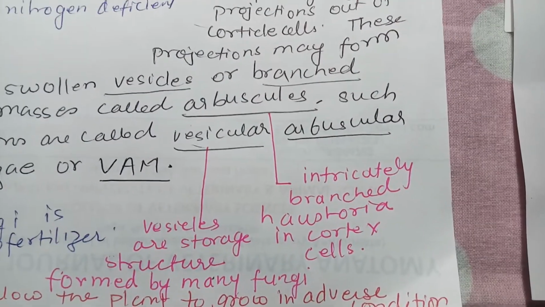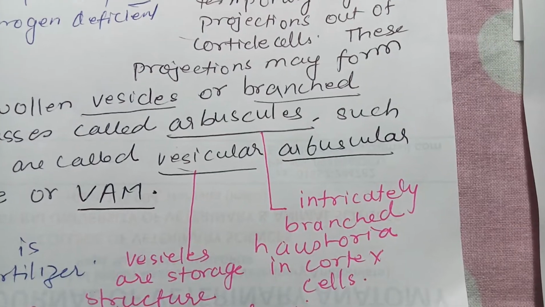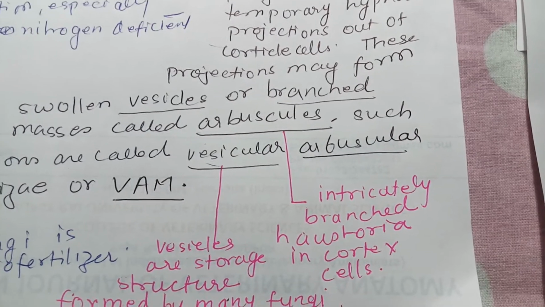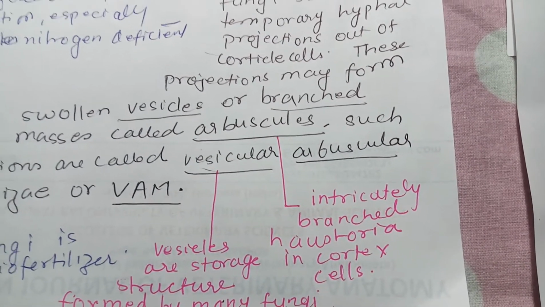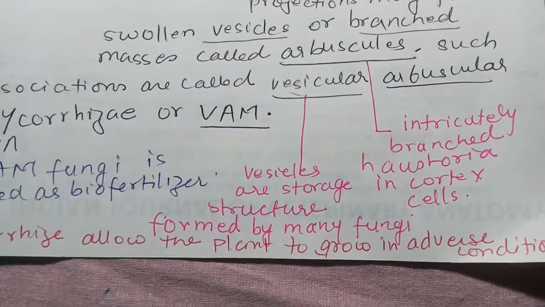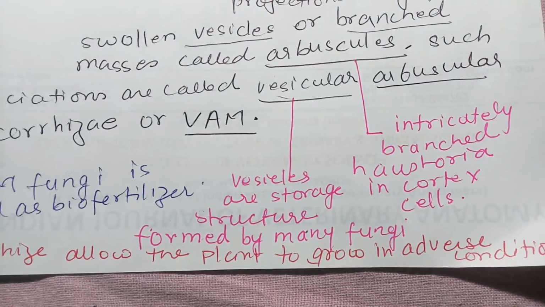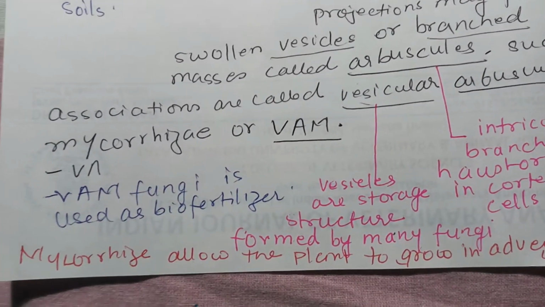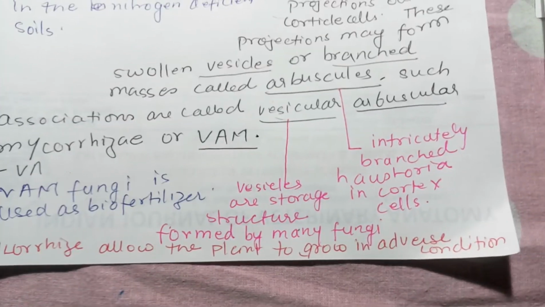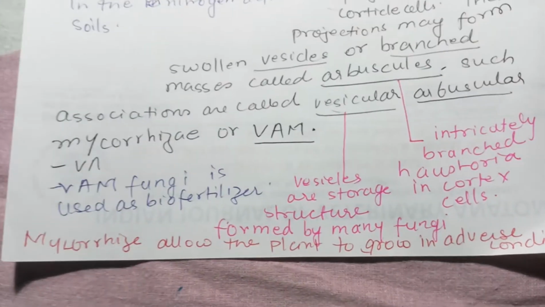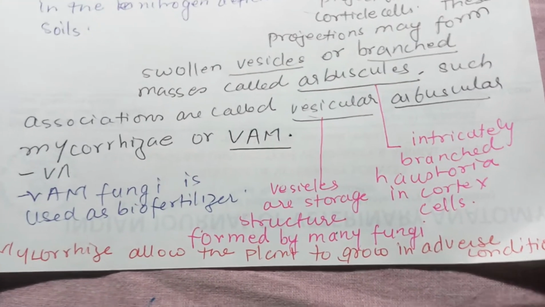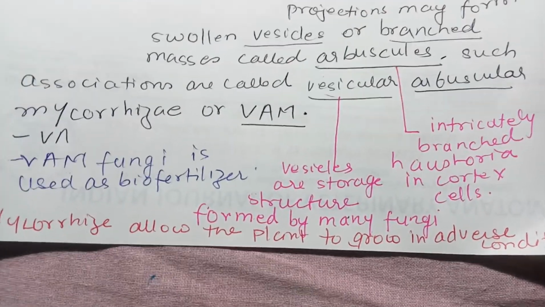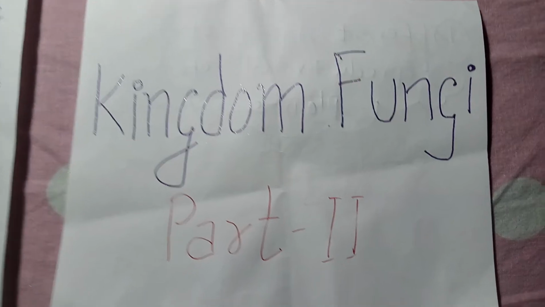Now what is arbuscule? They are intricately branched haustoria in cortex cell. Haustoria are hook-like structures, and they keep absorbing the nutrient wherever they are forming. Vesicles are storage structure formed by many fungi. VAM fungi is used as biofertilizer. So mycorrhiza allow the plant to grow in the adverse conditions. So this is the advantage of mycorrhiza in the plant, or you can say mycorrhiza as an association of plant and fungi. So this is all about kingdom fungi. Thank you.